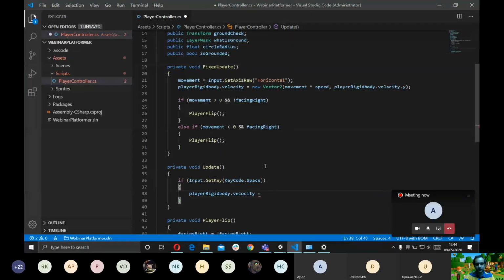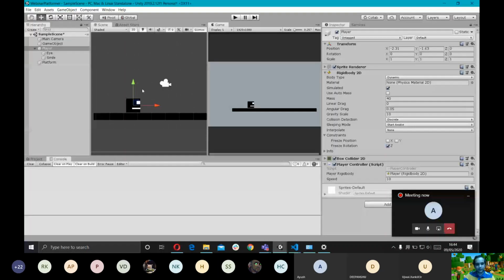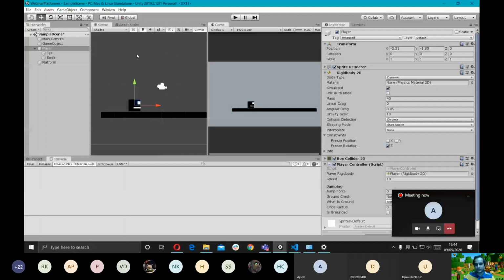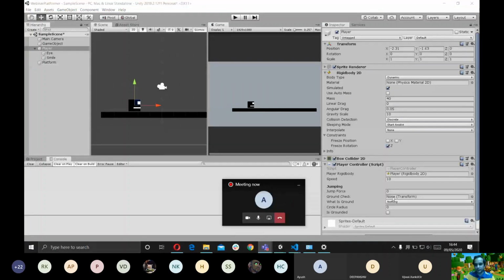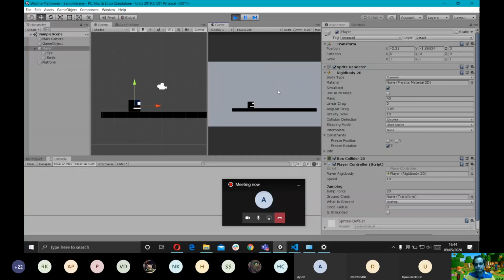So go Vector2.up times jumpForce. What this says is if I press space, give it velocity in the up direction. We're making a 2D game, right? So we're only concerned with two axes, X and Y. So give it a velocity of Vector2.up times jumpForce. I'm going to set the jump force to, let's say, 20 here. And let's try it out. So as you can see, the player can jump now.